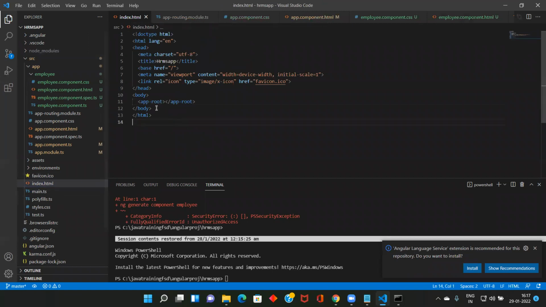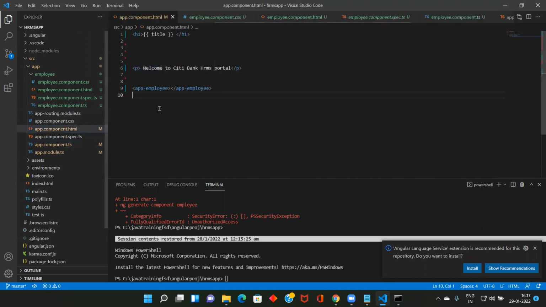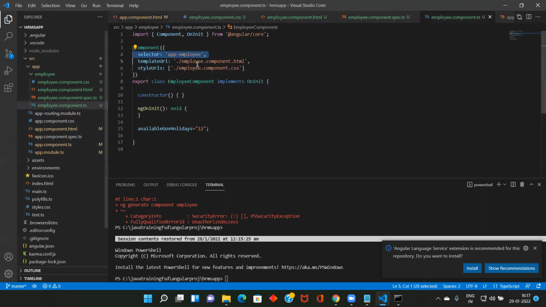I also used it. In index.html, I use app-root. So where is app-root? Maybe it is referring to one component. What is the component? This one, app-root. It has an HTML, and this is the component class, and there is only one variable. So we created another one. If we want to use this in HTML, we want to use employee. So I just used this one. See, app-employee. So now you have an idea.